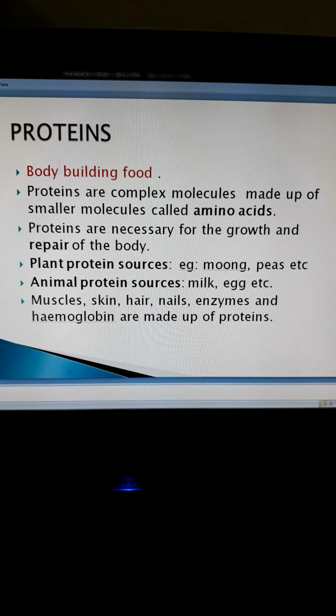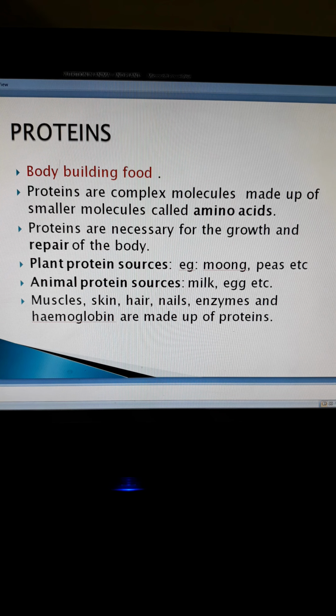As these are bodybuilding food, they help in repairing the body in case of injury or disease, and for growth.